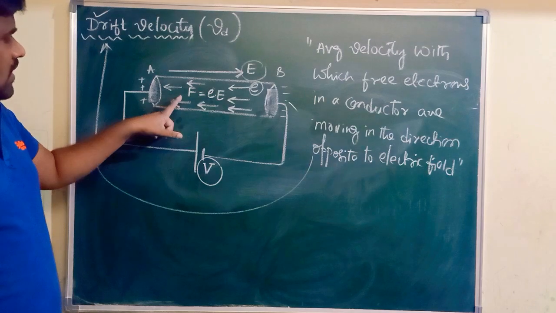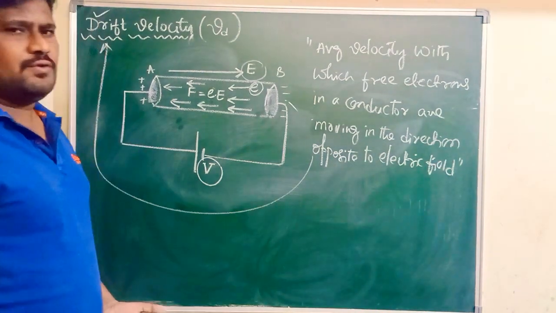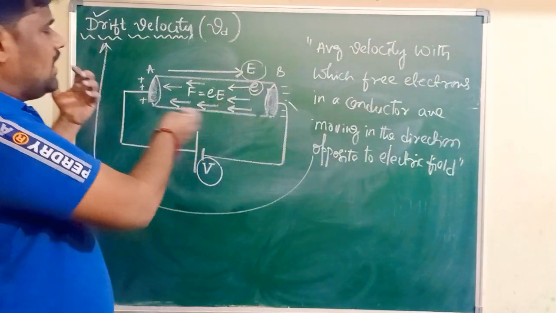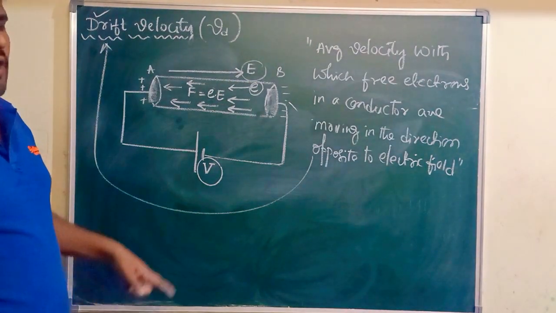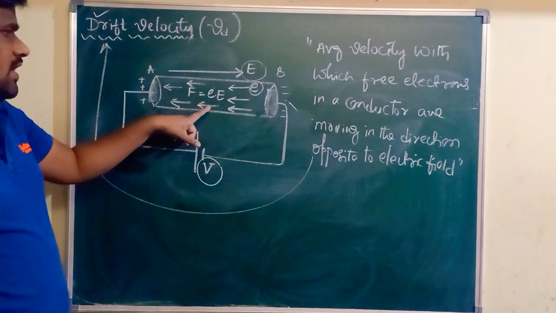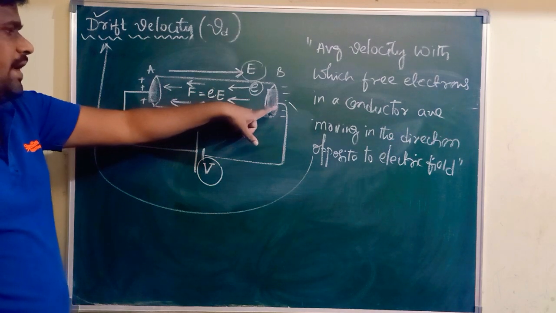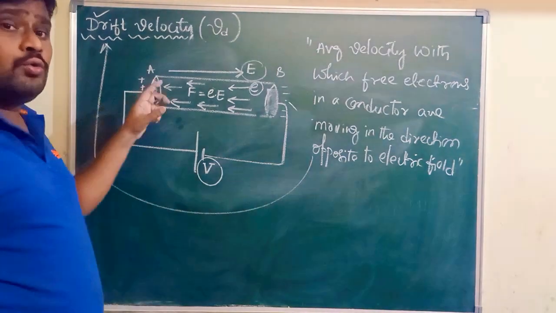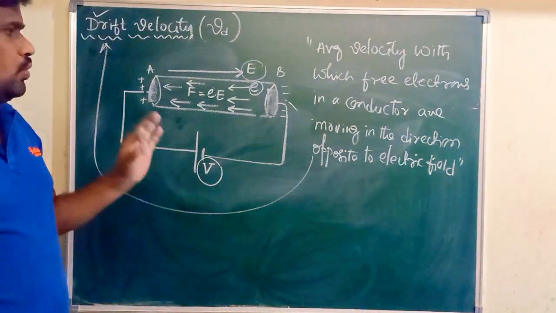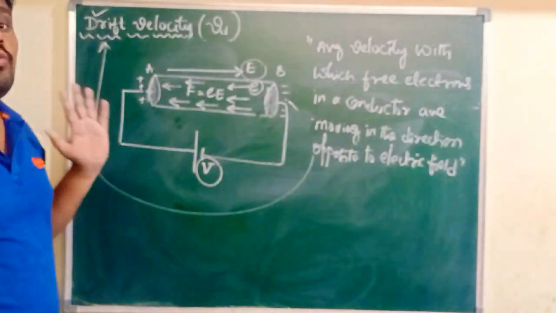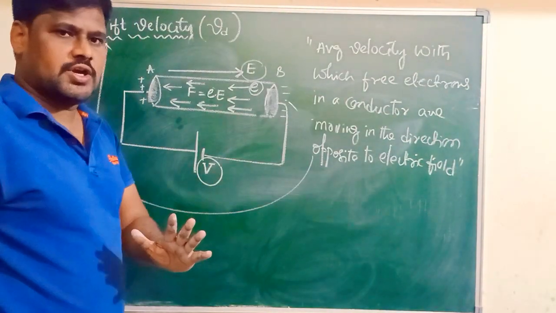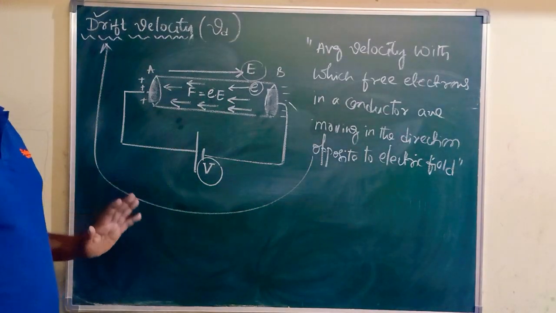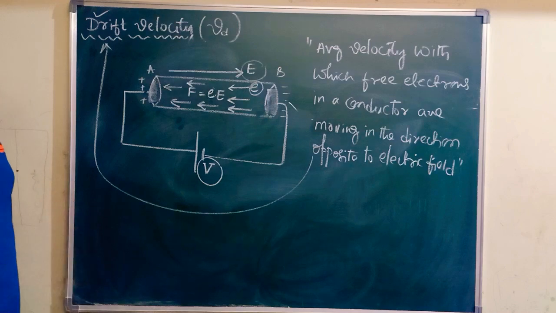In that direction, all the electrons start moving, from end B of the conductor to end A. Due to their motion along one particular direction in a conductor, electric current is produced. This concept we call drift velocity.